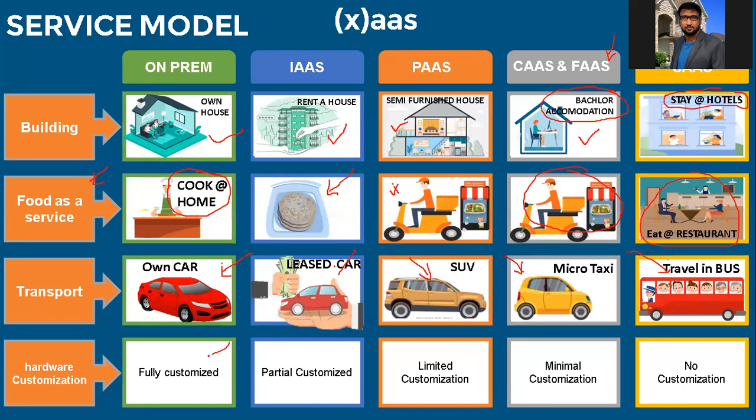On customization, on-premise, you can do full customization. This is partially customized. PaaS is your limited customization, and container and FaaS is minimal customization, and software as a service, no customization at all.